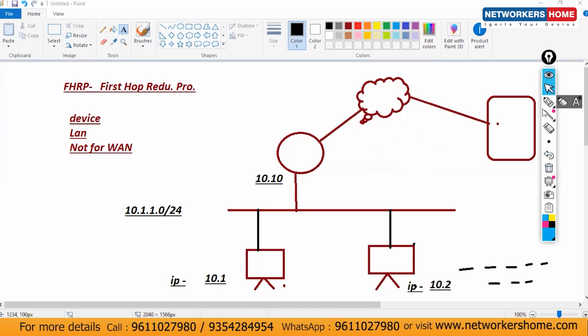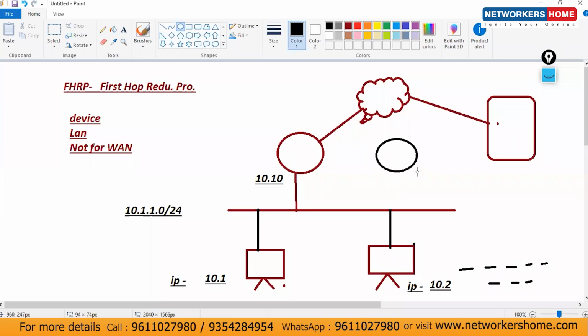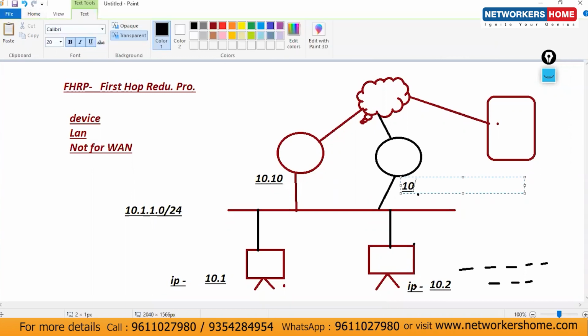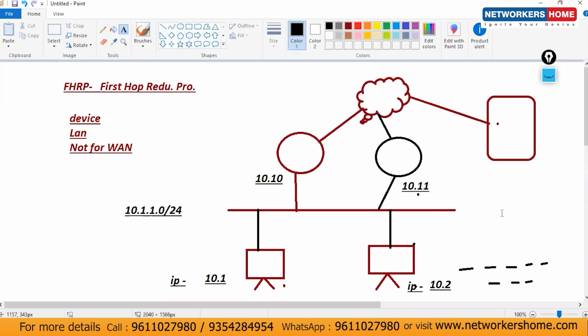Now, let's consider, first of all, we will discuss this LAN and this device over here, because track is not part of our syllabus. Now let's consider if this device is down, so we need a backup, right? For the backup, now I'm using one more router here. This router is also connected with the ISP, and this router is connected with this one. What is the IP we are using? Let's consider I'm using 10.1.1.11 here.